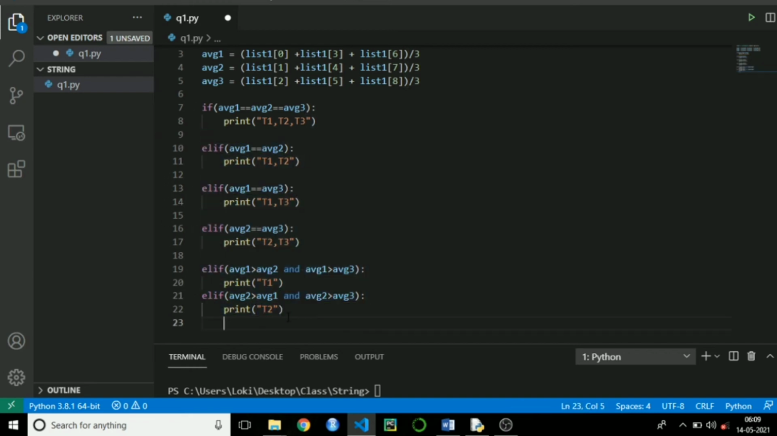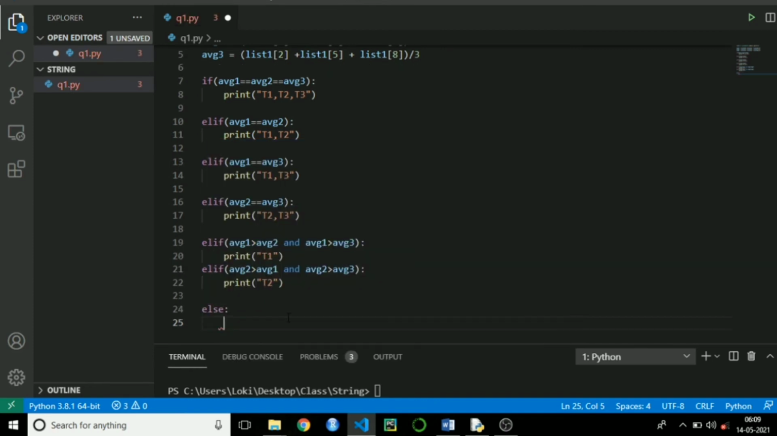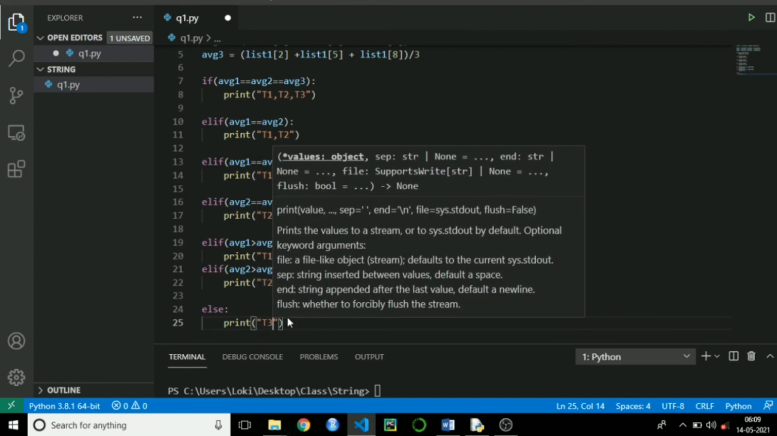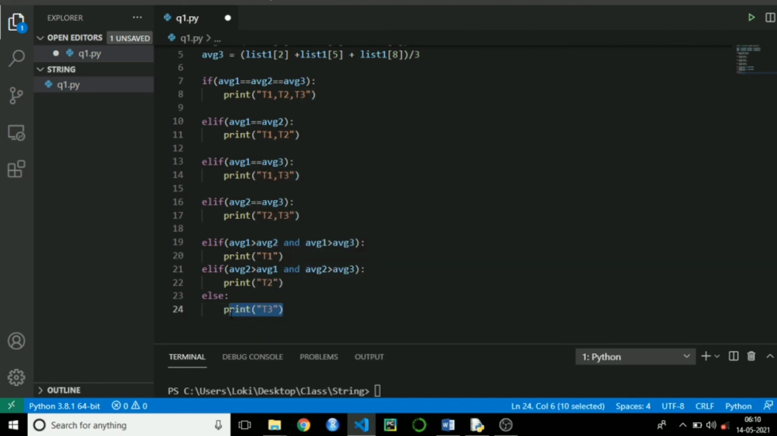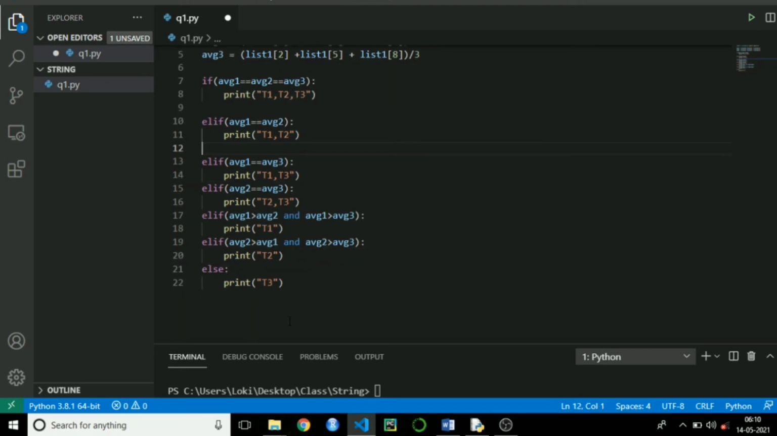Finally, I have one more possibility. If all this condition fails, then I need to print T3. Why I have selected T3 means if T1 is not selected and then T2 is not selected, then there is only possibility, that is T3 should be selected. This is the code, guys. This is it. This was a simple code.